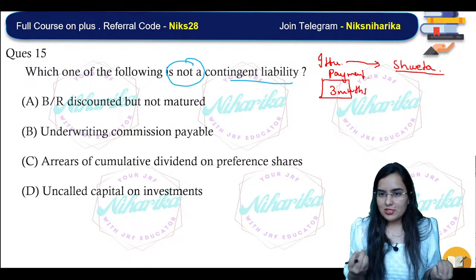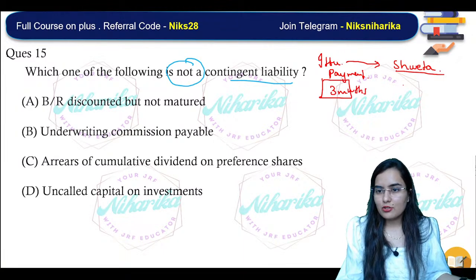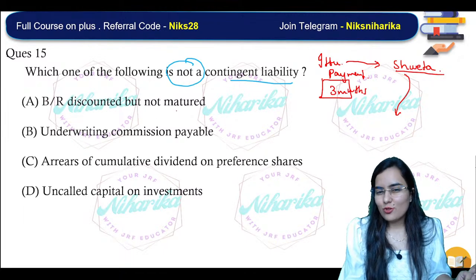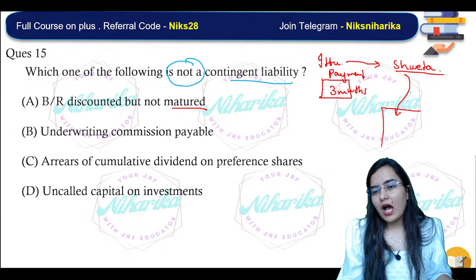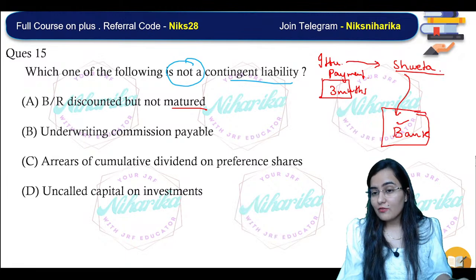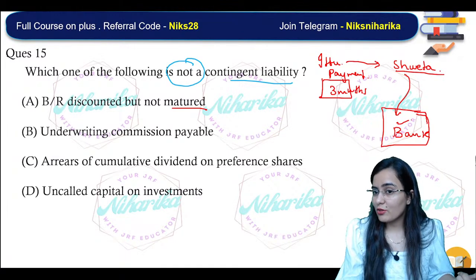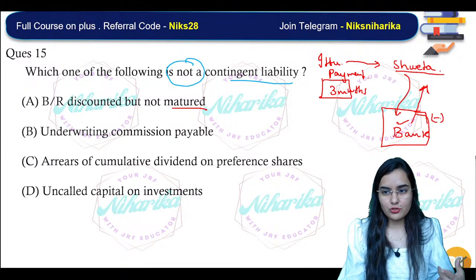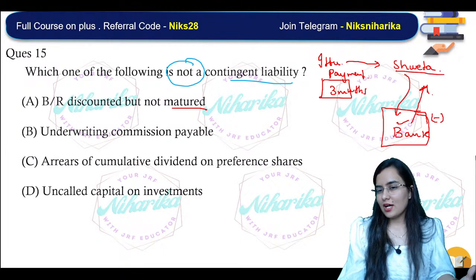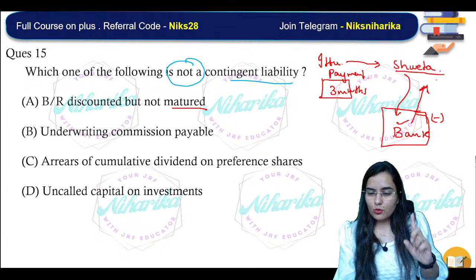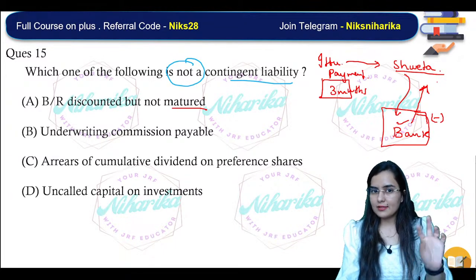But Shweta was in a hurry. So Shweta went to the bank and thought that this bill is not matured, but still I will be discounting this bill. So the bank says, yeah, on behalf of Itisha, we are going to release your payment. We are going to give you payment after deducting some interest, some charges. Okay, so Shweta says, yeah, no problem.